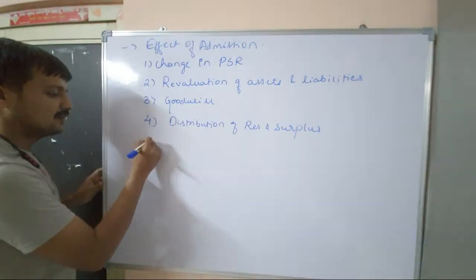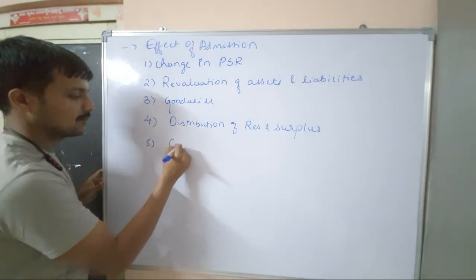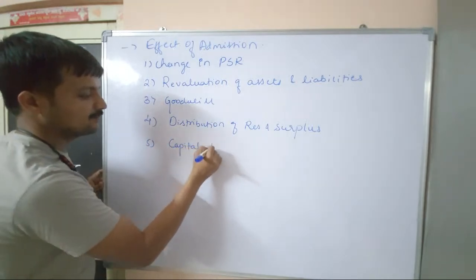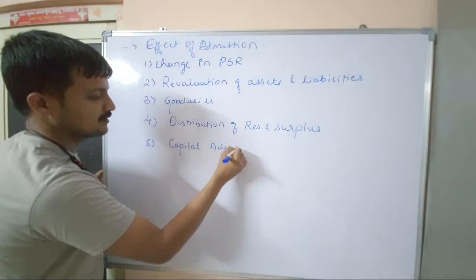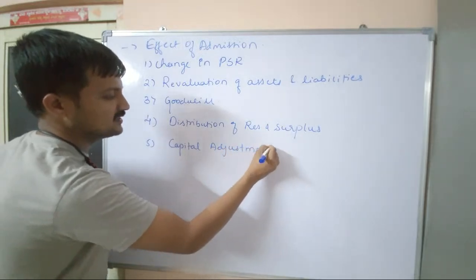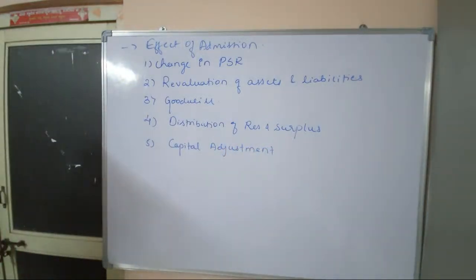And the last one is capital adjustment. What is that? Capital adjustment. So these are the things. There are many other changes, right? But whatever I am quoting here, they are the important ones.